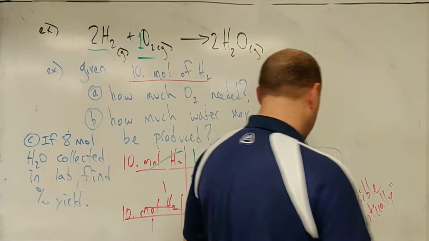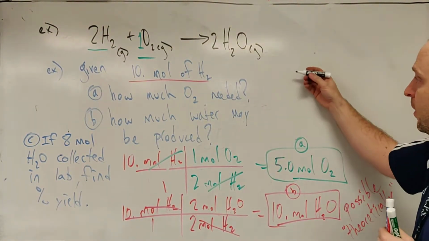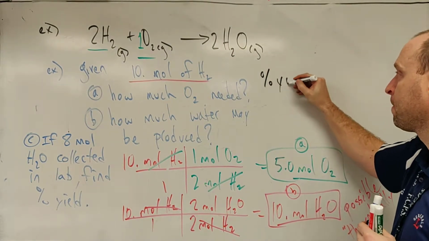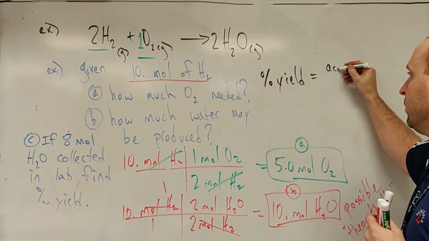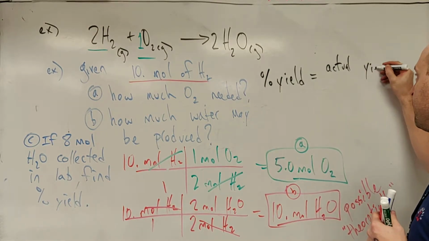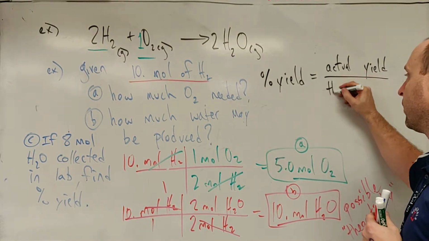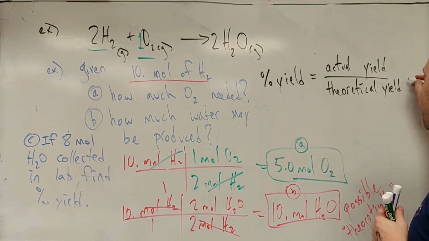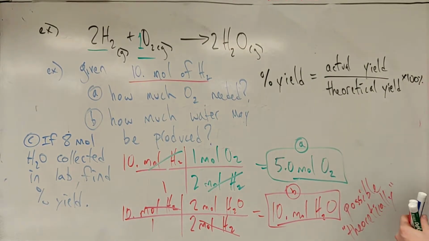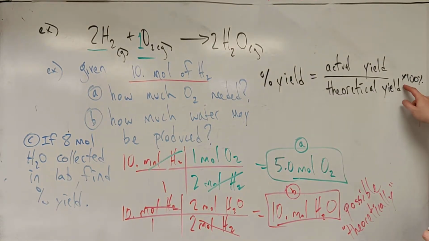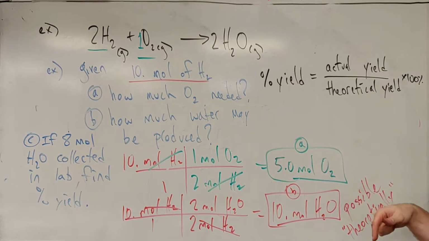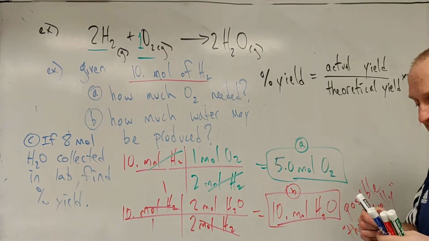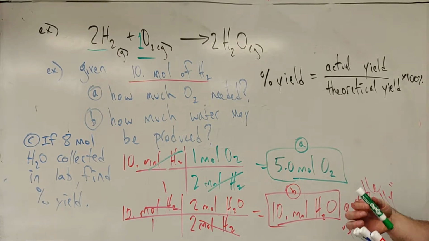So we calculated percent yield before. Percent yield was supposed to be the actual yield over the theoretical yield times 100, all right? And I don't say times 100% even though it's true, because often people will try and punch in 100 and then punch the percent key on the calculator. And I don't know what the percent key does, and I don't think that I'm going to waste any brain power trying to figure it out.